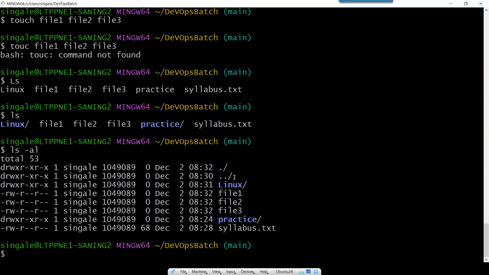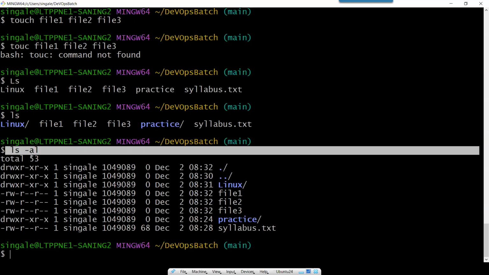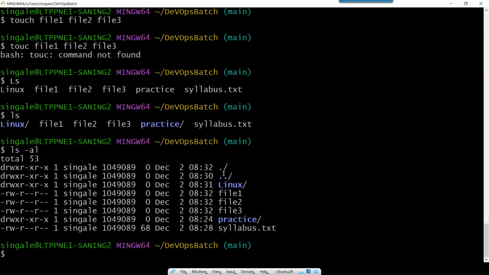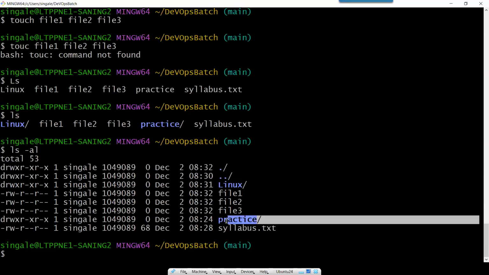So here we need to practice observing which is a file and which is a folder. In that case, we can use the command ls -la, and you can see these are the dot entries. Is this a file or a folder? First thing, it has a slash, which means it is a directory. Then the two dots also have a slash, so it is a directory. Just like we created the directory linux, it has a slash. We created the directory practice, it has a slash. So this is one observation by which you can find out whether it is a file or a directory.